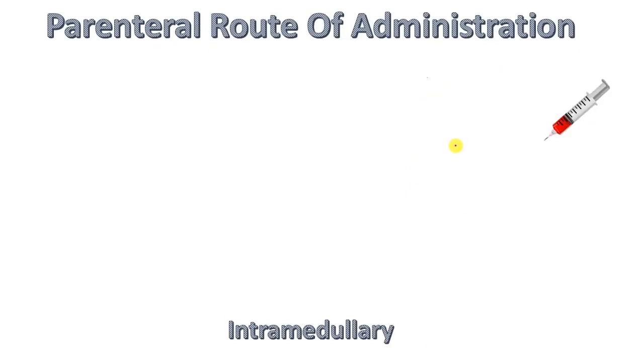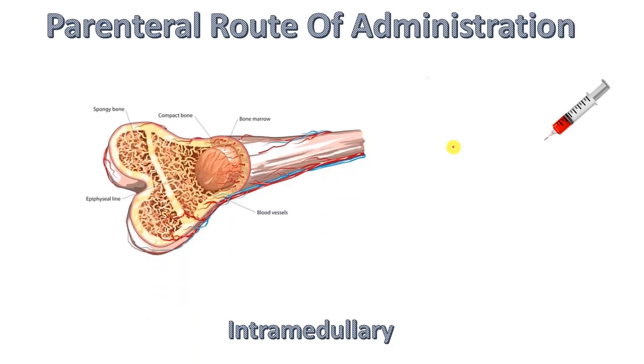Then the route of administration is intramedullary. So what is meant by intramedullary? We have to go into the bone marrow. This part is the bone marrow part. So the injection is given in this bone marrow part, so we call it intramedullary.